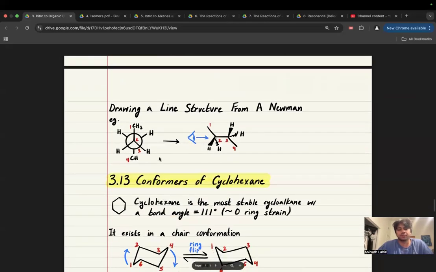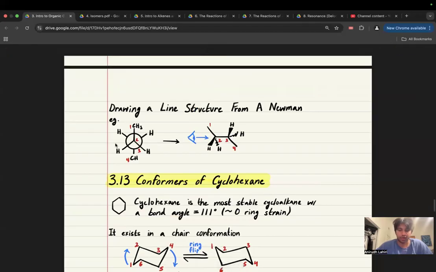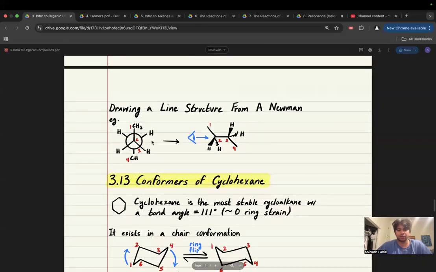Okay, drawing a line structure from a Newman projection. So you should be able to go from this structure to this structure back and forth. And again, this will require a lot of practice. But if you consult your textbook, they'll give you a little bit more advice surrounding it. In the interest of making these videos not too long, I'm not going to go through specifics.